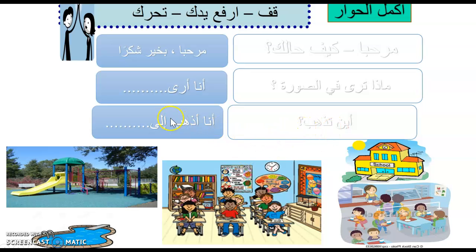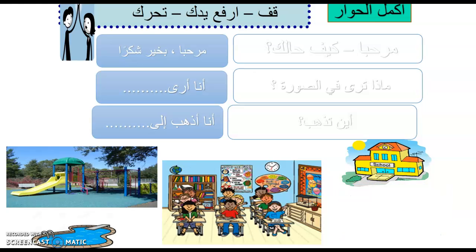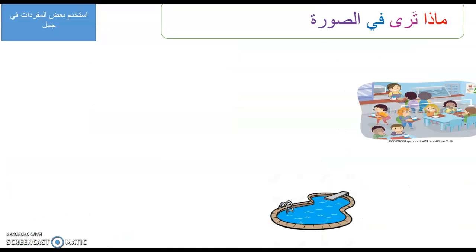أين تذهب؟ You can say أنا أذهب إلى المدرسة. So here is a conversation: here is the question and here is the answer to the question. You can make this conversation and post it on Seesaw with anyone from your family or a friend.